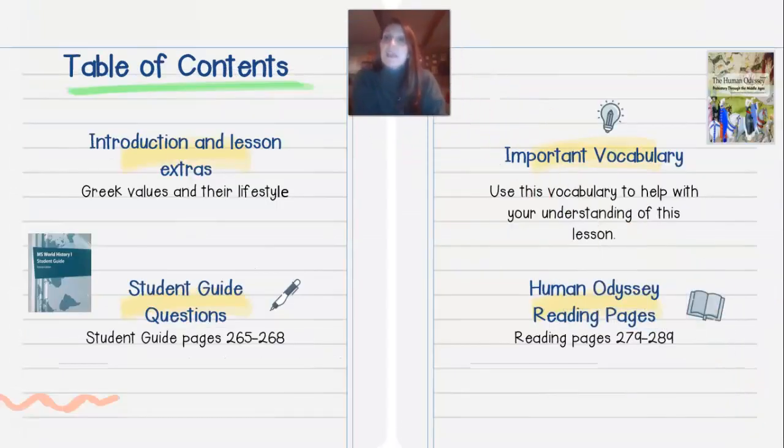Table of contents: introduction and lesson extras. We'll be going over that first. Then student guide questions, so we'll go over your student guide pages 265 to 268. And then important vocabulary. You'll need to make sure you understand this vocabulary. It will help you with your understanding of the lesson. And then your Human Odyssey reading, pages 279 to 289.